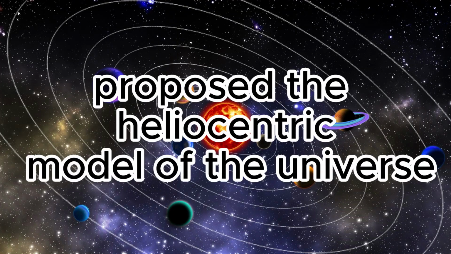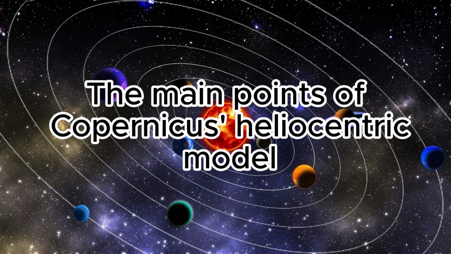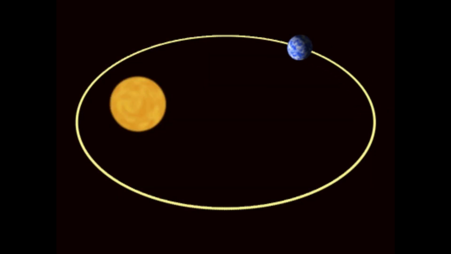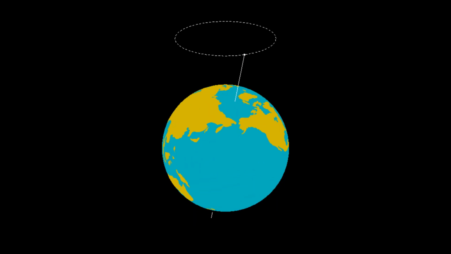Copernicus proposed the heliocentric model of the universe. The main points of Copernicus' heliocentric model: The sun is at the center of the universe, not the Earth as previously thought. The Earth revolves around the sun like the other planets. The Earth rotates on its axis, which explains the change of day and night.